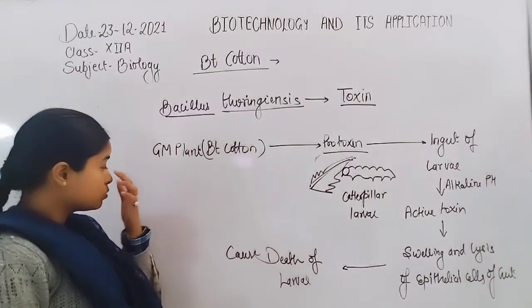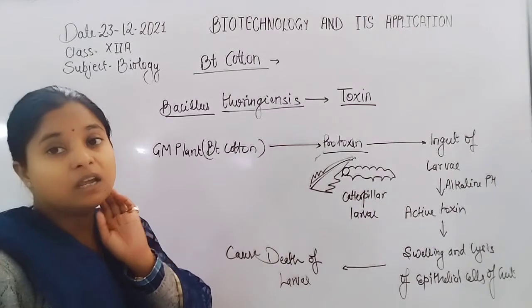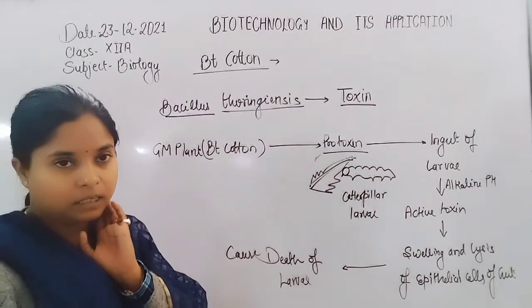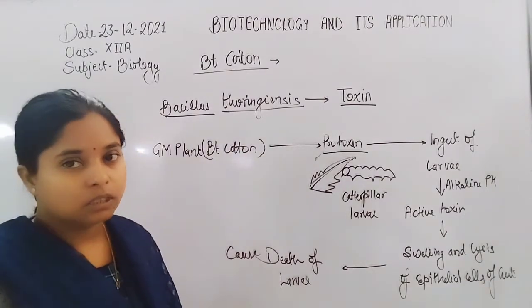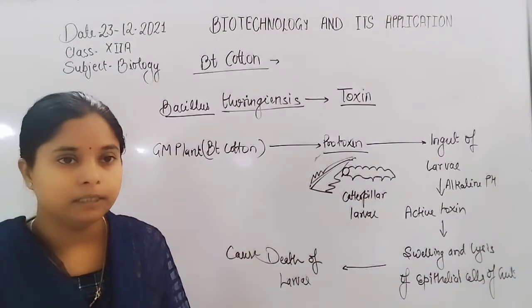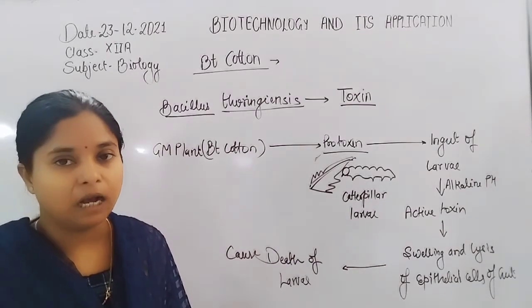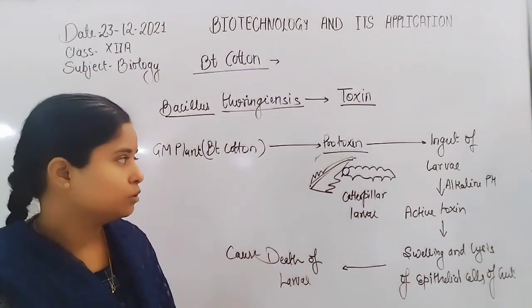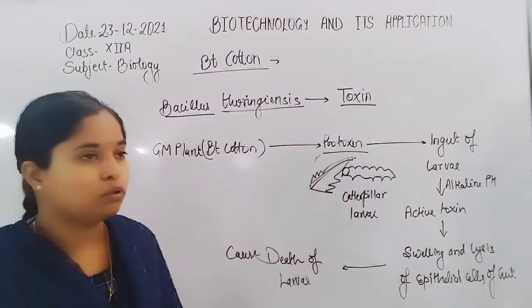First, the scientists isolate the cry gene from Bacillus thuringiensis, then introduce it into the vector genome and make a recombinant DNA, recombinant genome or recombinant plasmid. Now this recombinant plasmid is transferred into the plant. In the plant, it does not make any harm to the plant. The toxin produced remains as a protoxin.